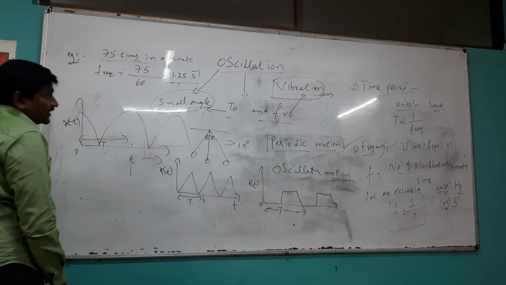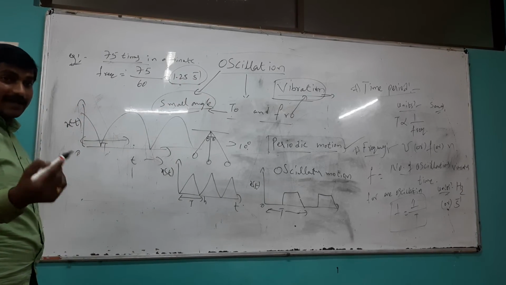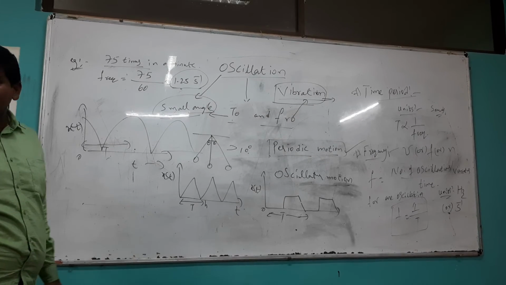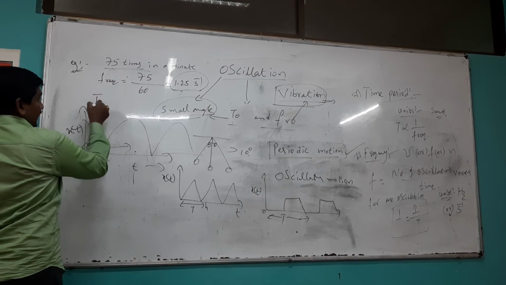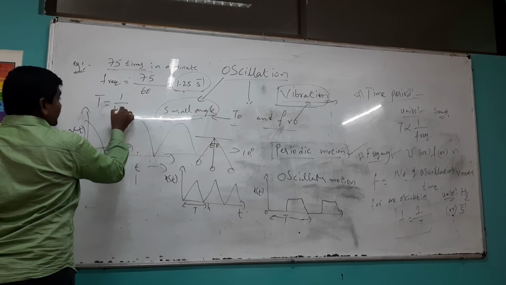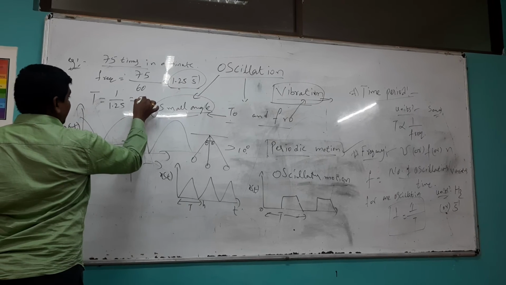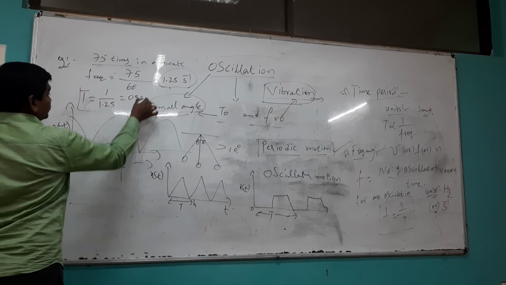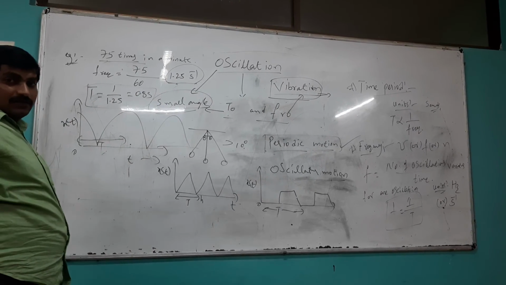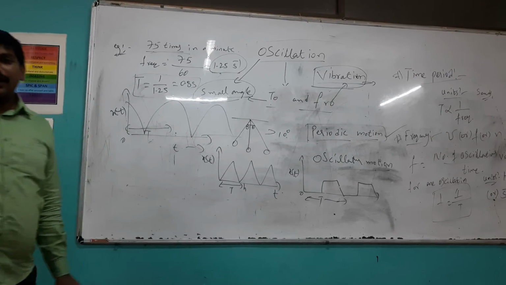This is the frequency. Now I have the frequency. What will you ask next? Time period. If you know the frequency, you will get the time period automatically. Time period equals 1 by frequency, that is 1 by 1.25, which gives us 0.8 seconds. This is time period and frequency.